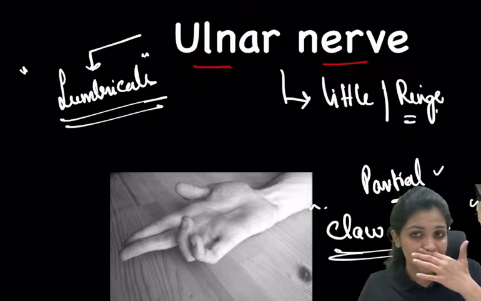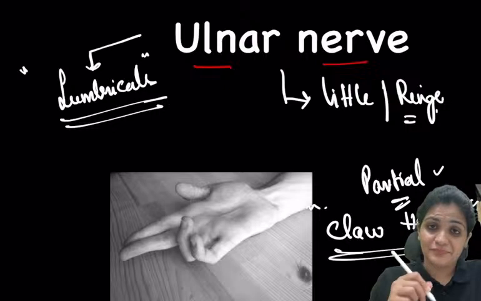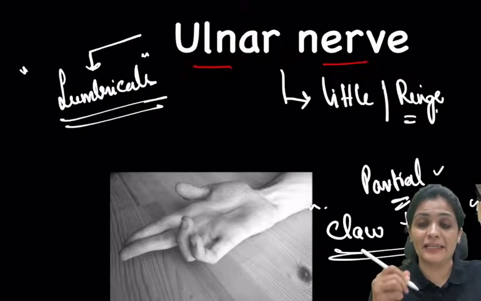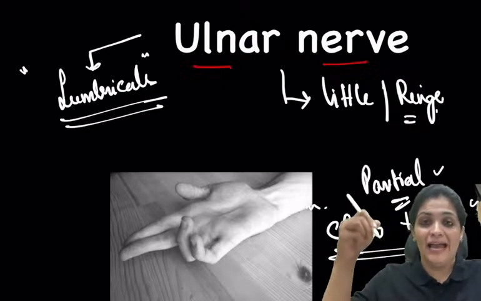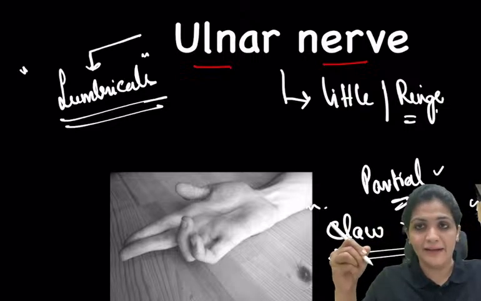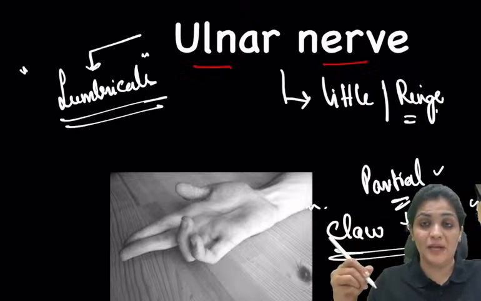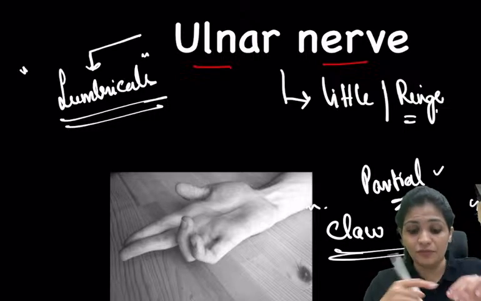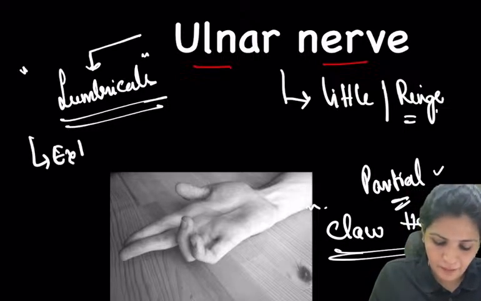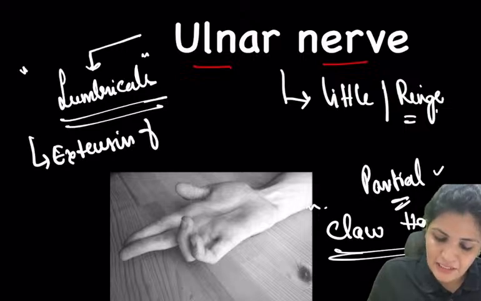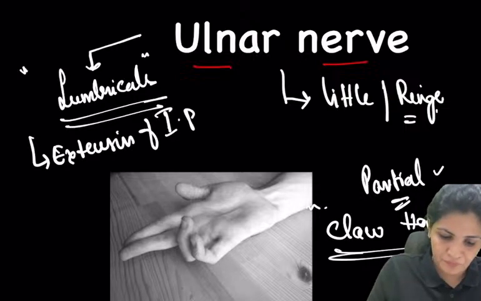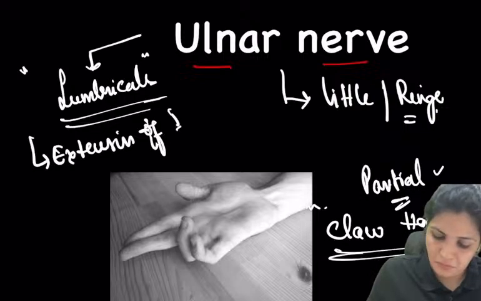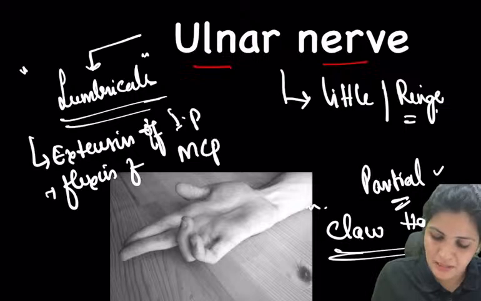So the lumbricals' action is, they cause what? They cause flexion at the MCP and extension at the IP, which is used for your good handwriting. So if you want to have a good handwriting, you have to train your lumbricals, where they cause extension of the IP and flexion of the MCP, right?